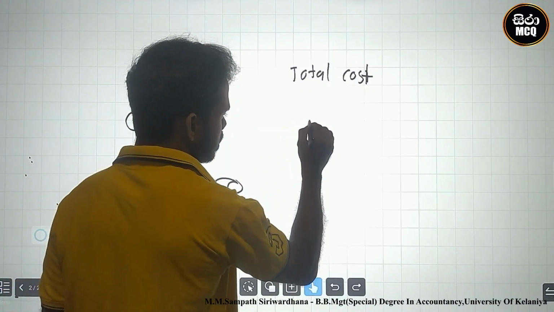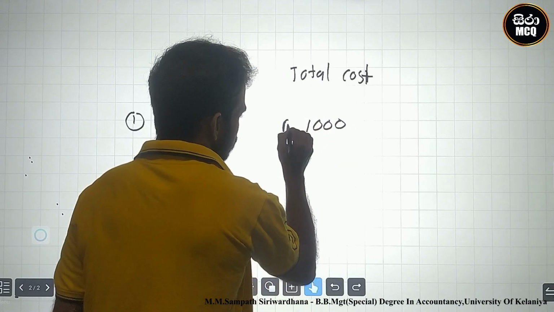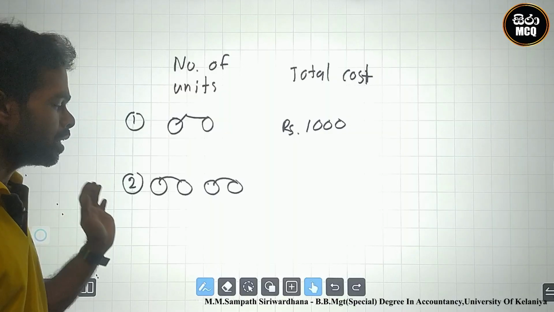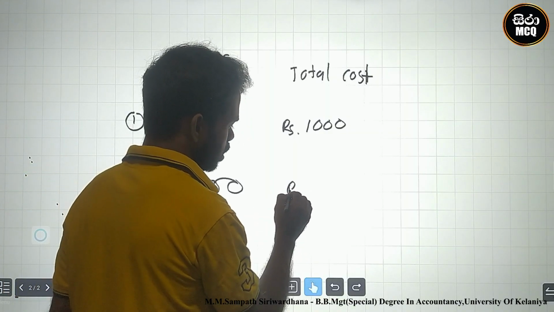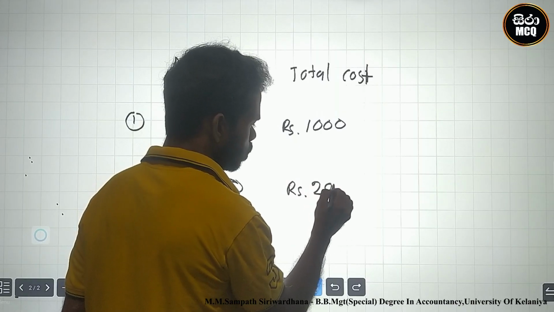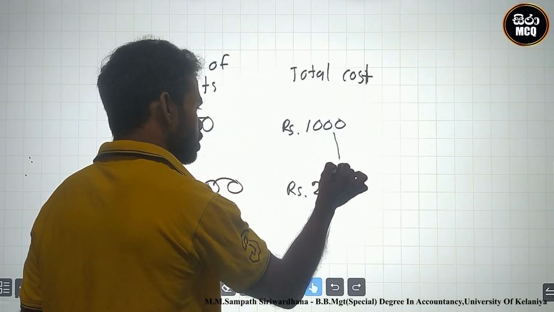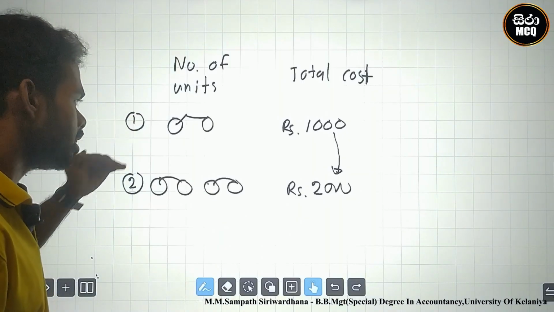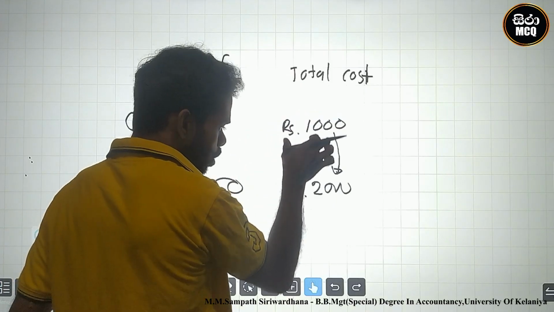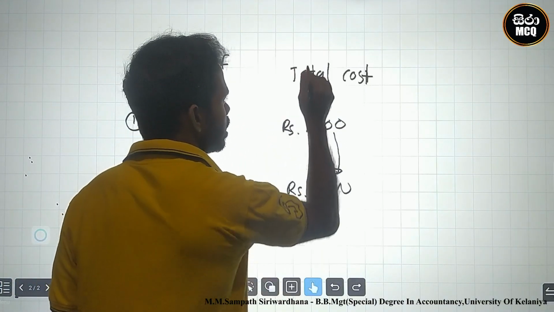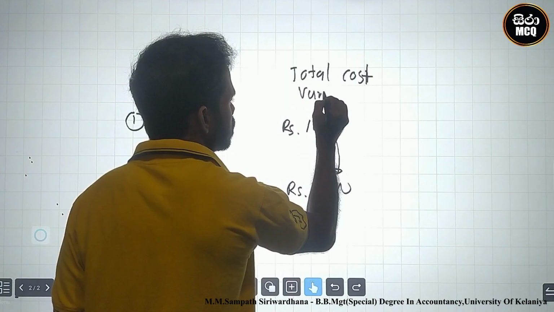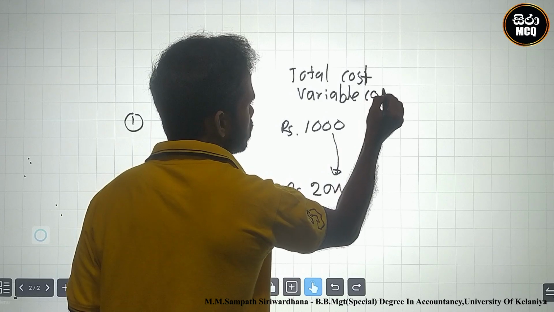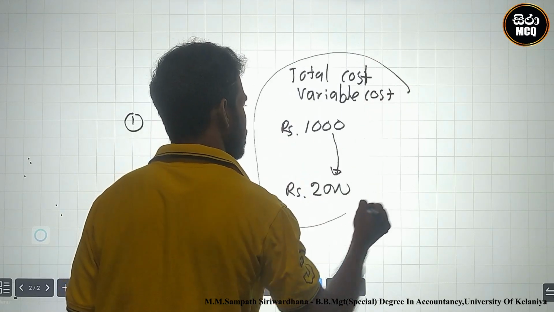Therefore, look here, 1,000 cost is incurred for one bicycle. For 2 bicycles, the total cost is 2,000. This is the variable cost. Why? When the number of units increases, the total cost increases. This is the variable cost identification.